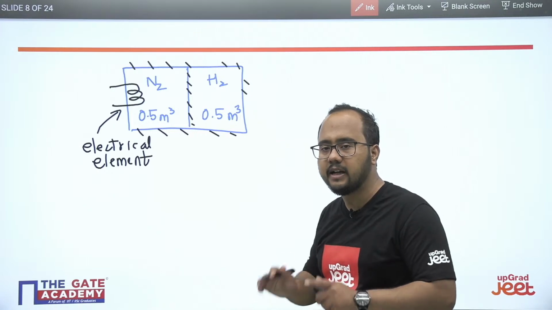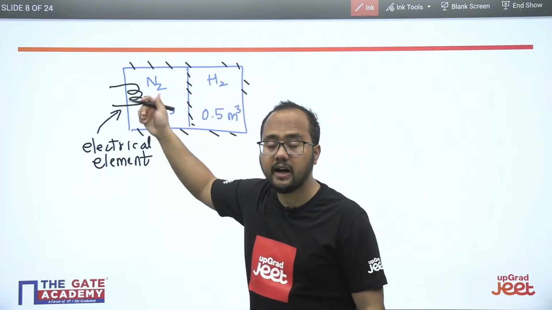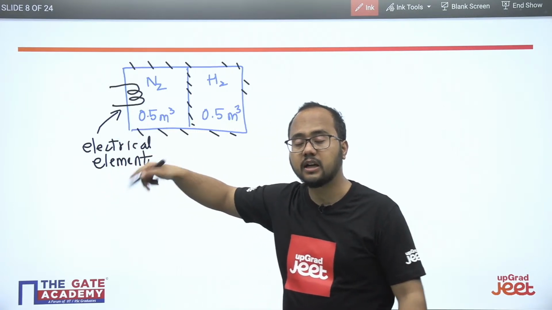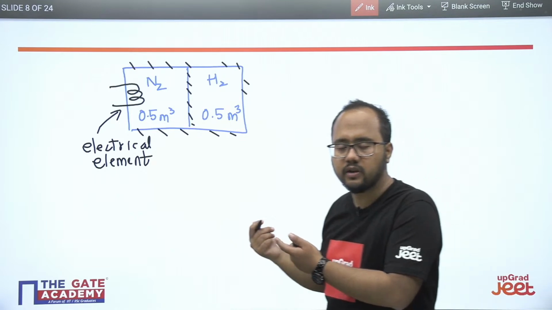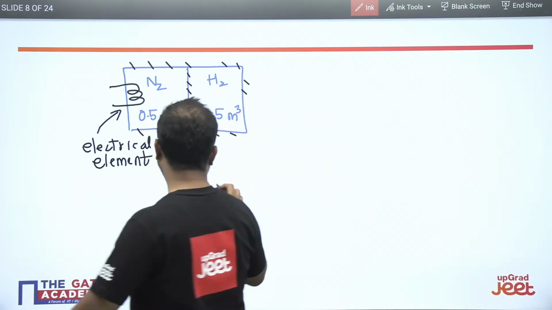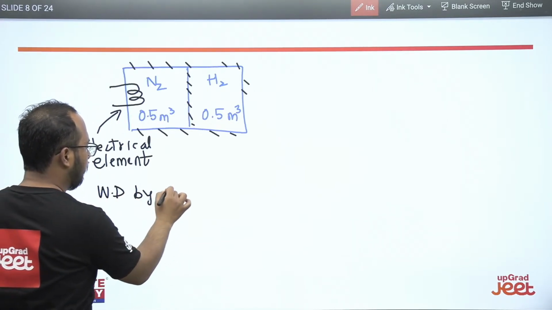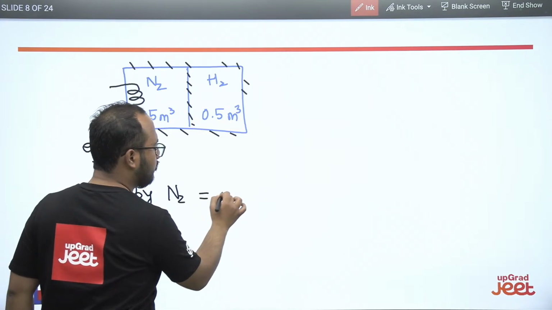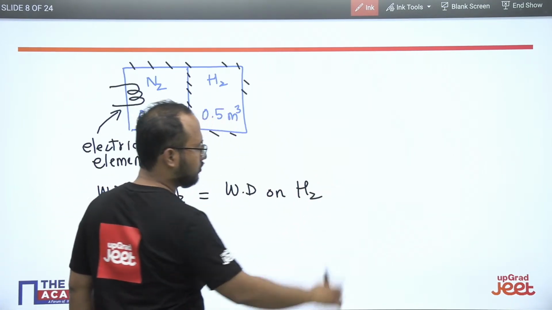So directly we can say that in total, work done by N2 is equal to work done on H2, right?